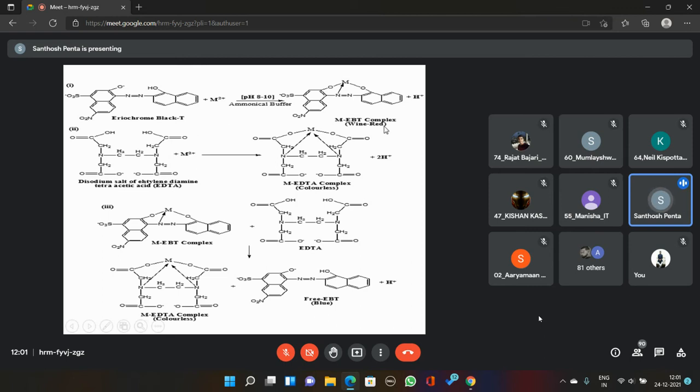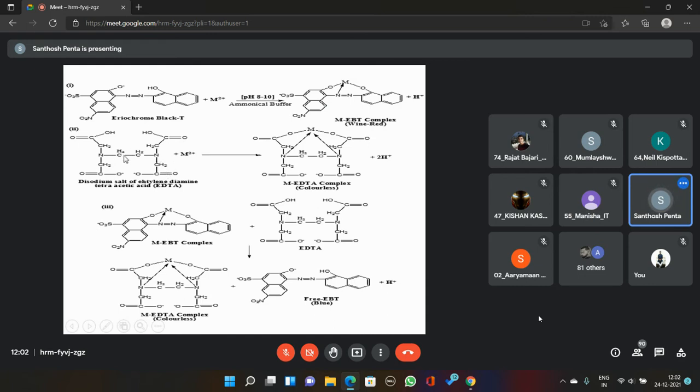So ultimately the solution present in the conical flask after addition of EBT appears as a wine red color solution. At the time of the viva voce examination, they may ask the reason for the wine red color. Then you are required to say the metal EBT complex has the wine red color. This wine red solution, the metal EBT complex, is titrated against EDTA solution present in the burette, that means the disodium salt of EDTA.